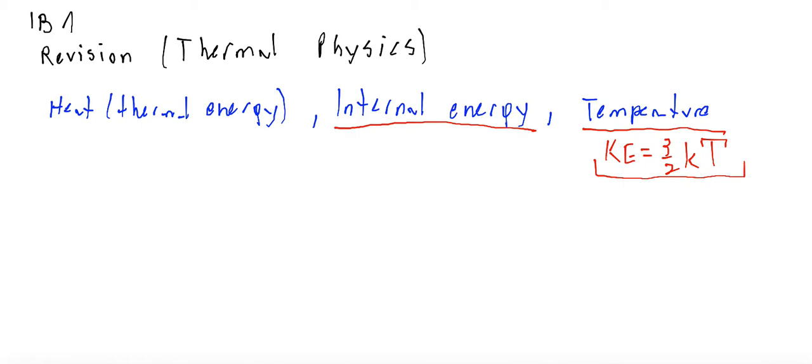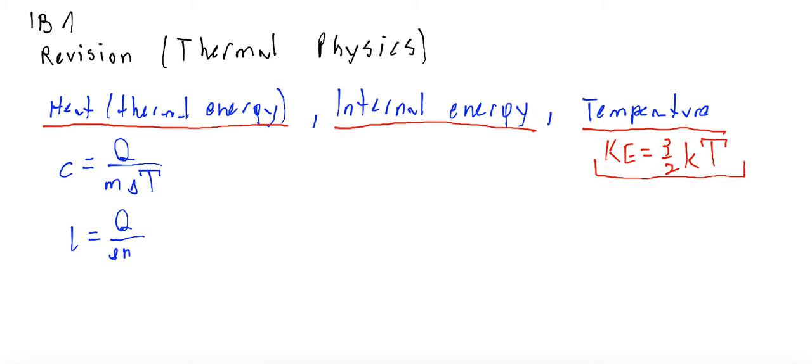In the case of thermal energy, you have to know that this is the part of internal energy which can flow from one object to another as a result of temperature difference. And here you must know a lot of details: specific heat capacity, which is the amount of thermal energy needed to heat up 1 kilogram of substance by 1 kelvin, so this is when the substance changes temperature; and specific latent heat, which is related with the energy needed to change the phase of 1 kilogram of substance at constant temperature.